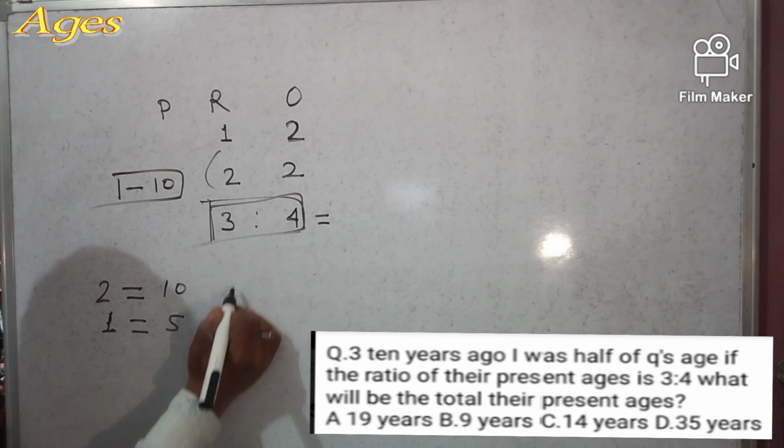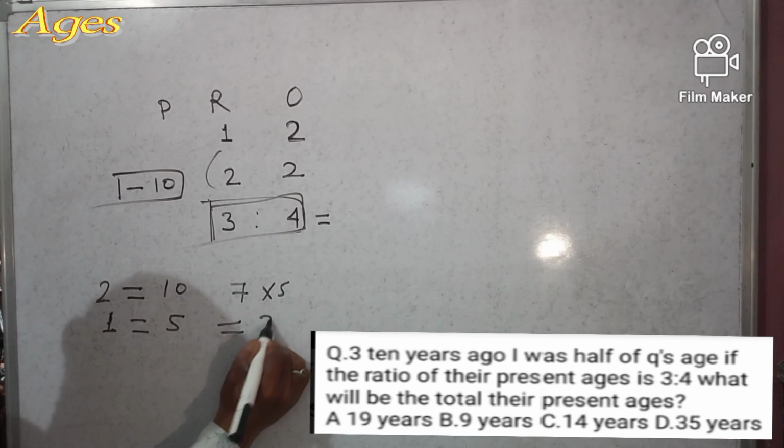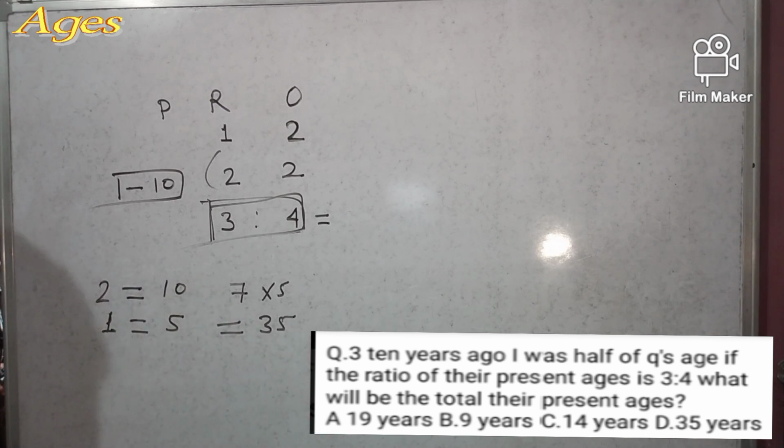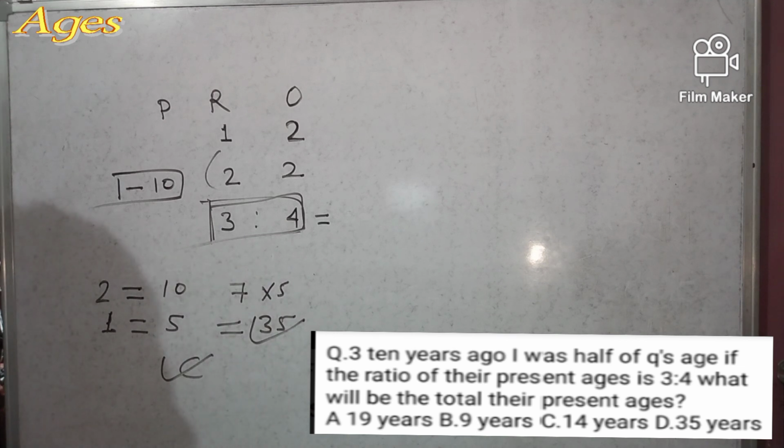So 3 plus 4 is 7, and 7 into 5 is equal to 35, right? So our answer is 35. Which option is correct? Option C is the correct answer.